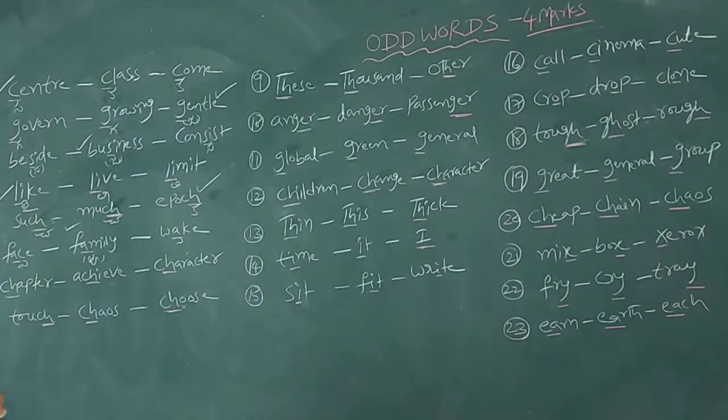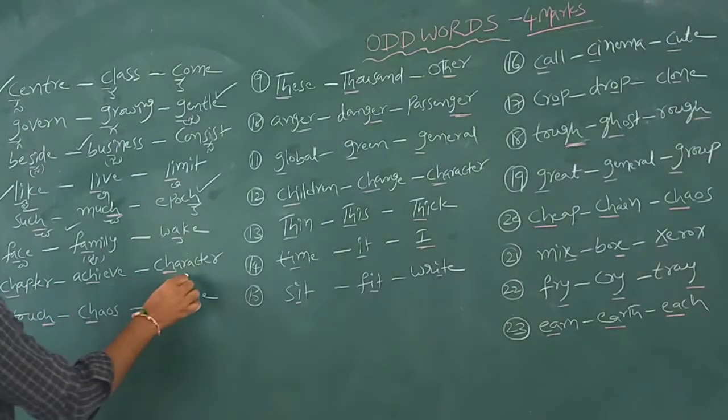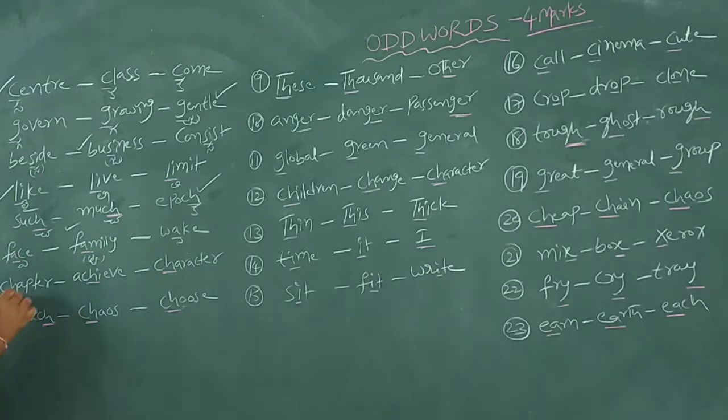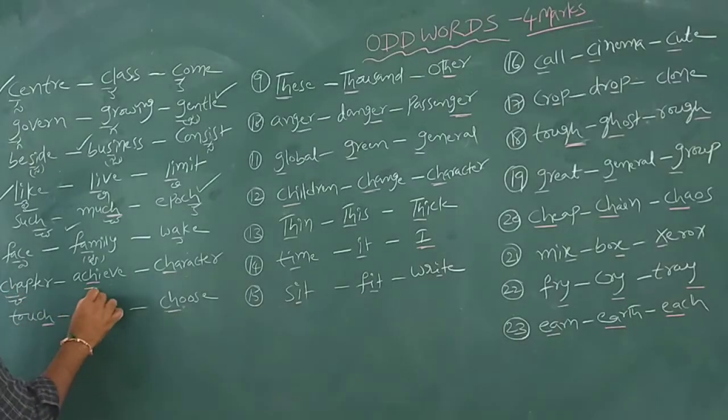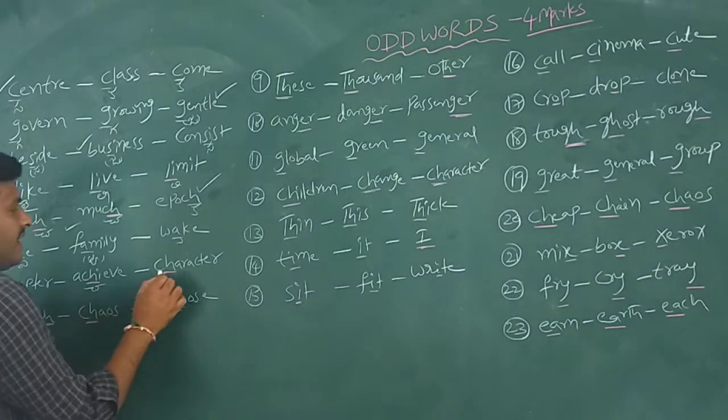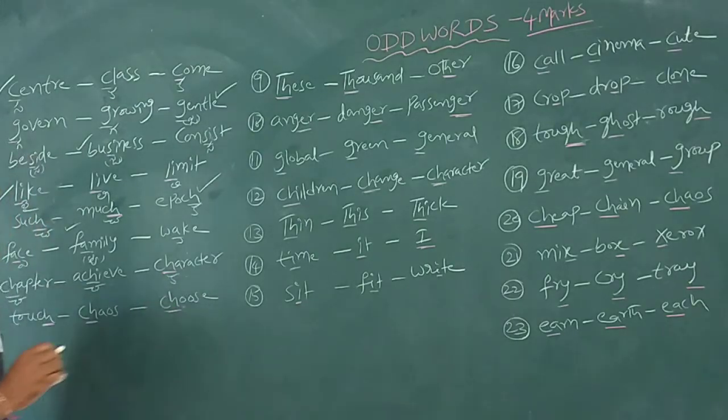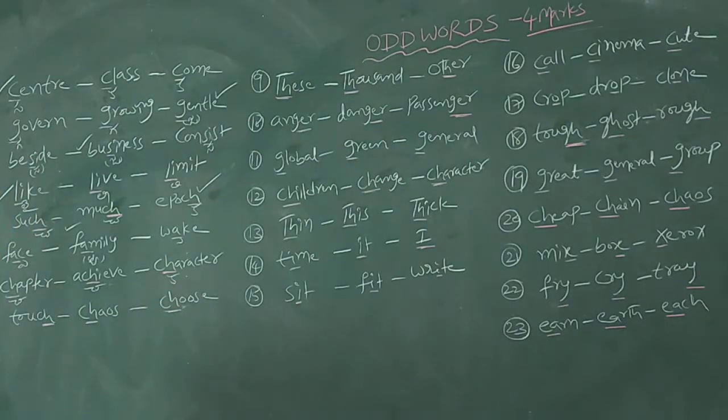Our answer is family. Next: chapter, character. CH, CH, CH. We observe the same letters in the given three words. Chapter is cha, change is cha, but character is ka.